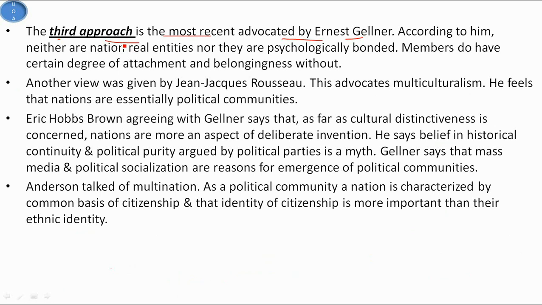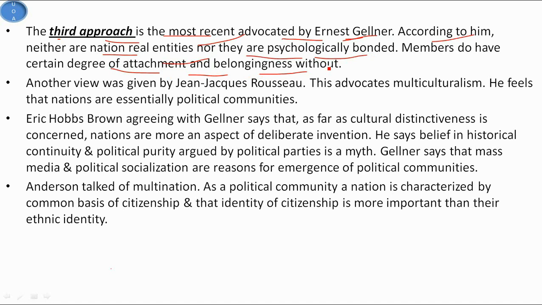So now we see the third approach, which is the most recent, advocated by Ernest Gellner. According to him, neither are nations real entities nor are they psychologically bonded. Members do have a certain degree of attachment and belongingness, but without that. So according to them, nations are imagined communities. It is manufactured or invented to fulfill a certain need.